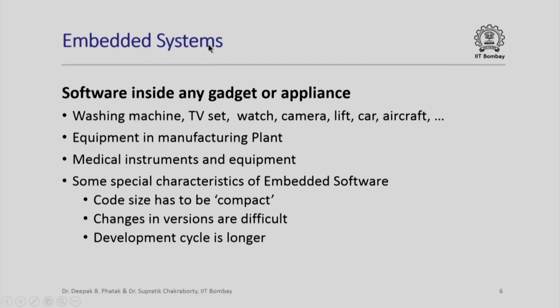Embedded system is another category which is very peculiar because this defines software which goes inside any gadget or appliance. It is interesting that in modern days almost all familiar gadgets such as washing machines or TV sets, even our digital watches, cameras, a lift for example, or larger systems like cars and aircraft, all of them are driven by computers kept inside the gadgets. Of course, each of these computers has specific functionality, and this functionality is provided by the application software which is written for those computers embedded into such gadgets.